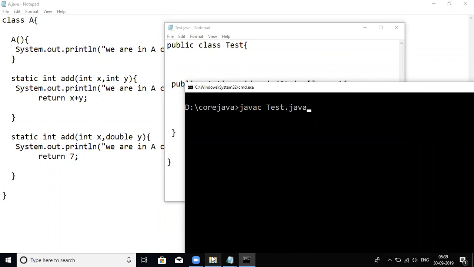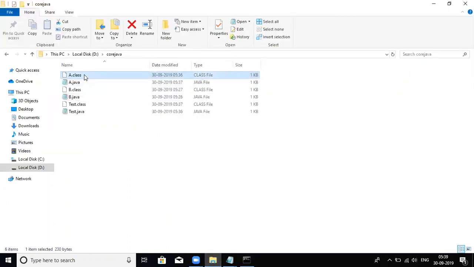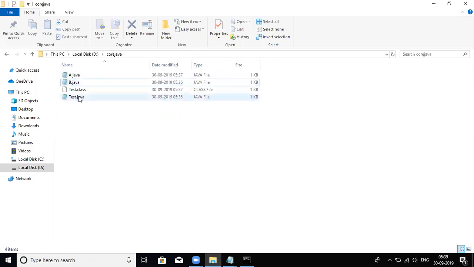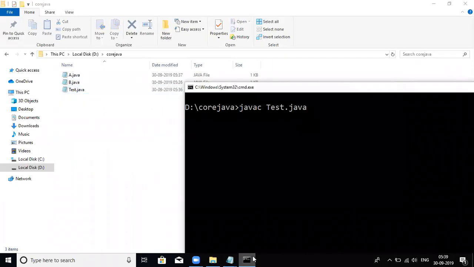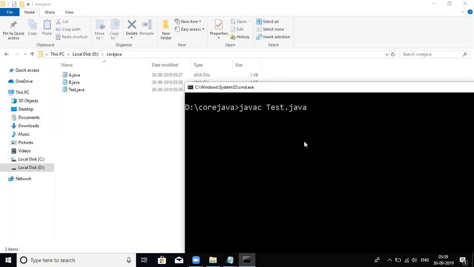So what is the proof of that? Look at that. I'm going to delete A.class, B.class, and test.class. If I compile test.java with javac, what is the output you are expecting?